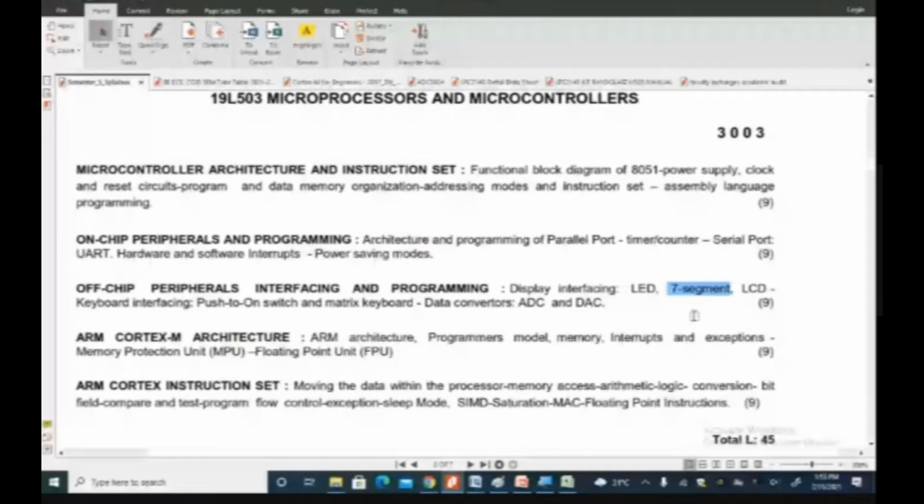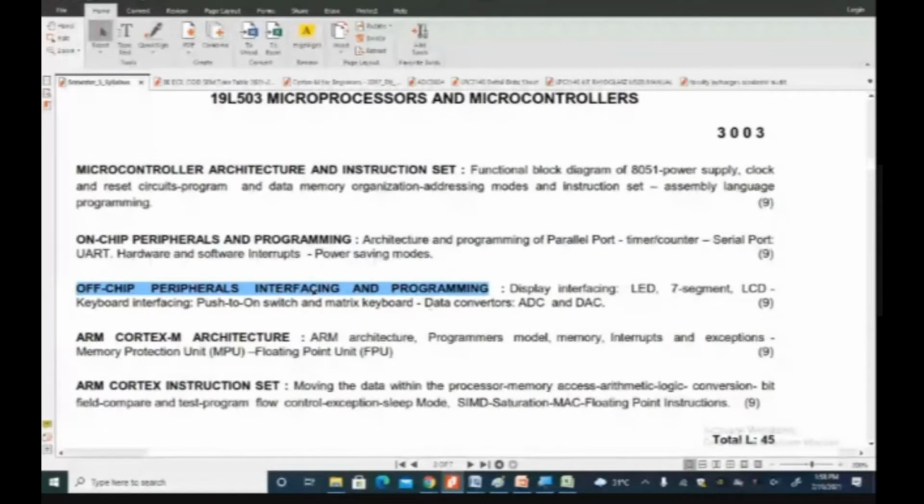With respect to LCD, an alphanumeric display, the coin box was discussed as an example. Keyboard means push-to-on switches and how to give input to the microcontroller, such as the matrix keyboard. There are also analog-to-digital converters and digital-to-analog converters. Off-chip peripherals are the external peripherals that a product makes use of.